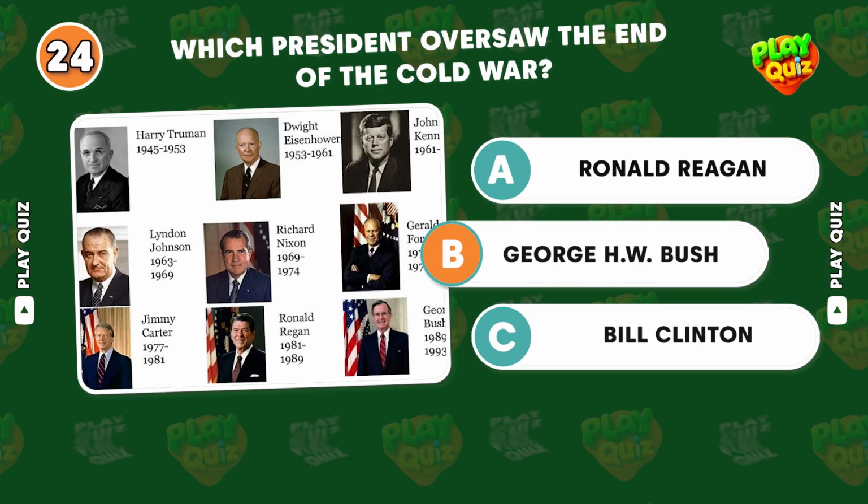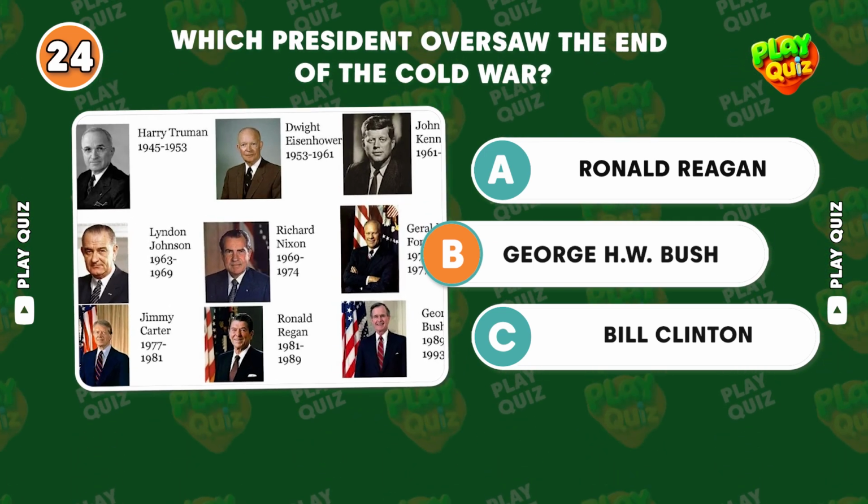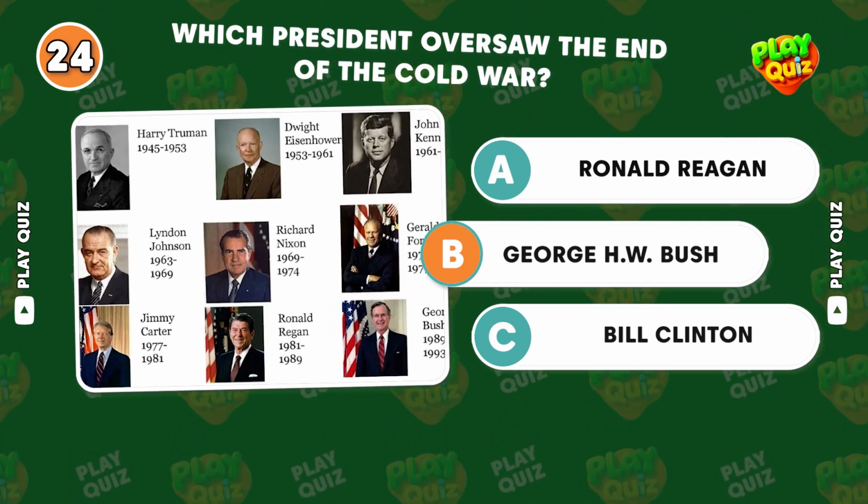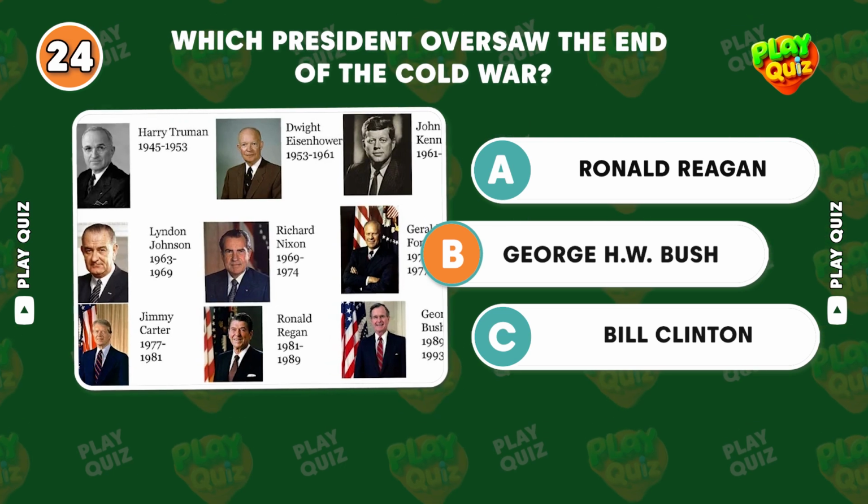Which president oversaw the end of the Cold War? Correct answer, George H.W. Bush. The Cold War ended during Bush's presidency, following the collapse of the Soviet Union in 1991.